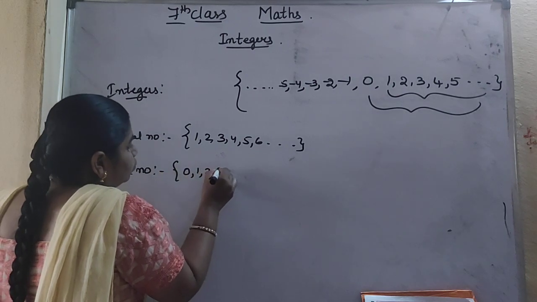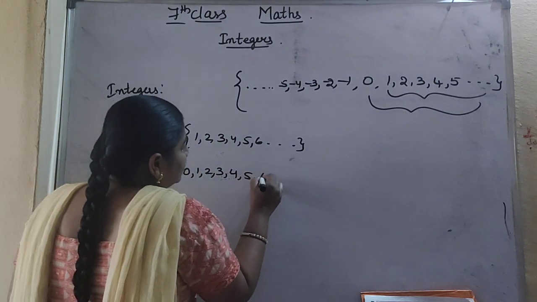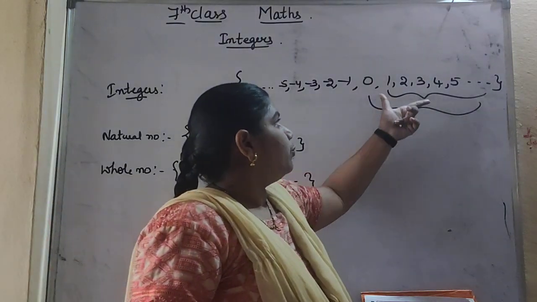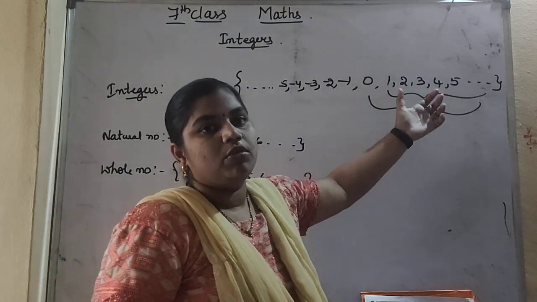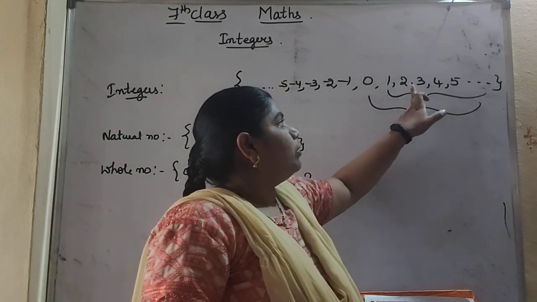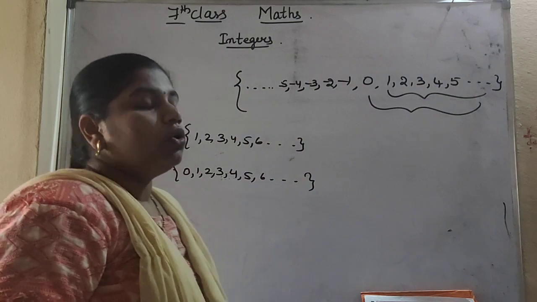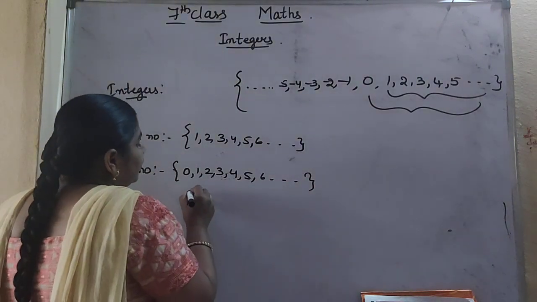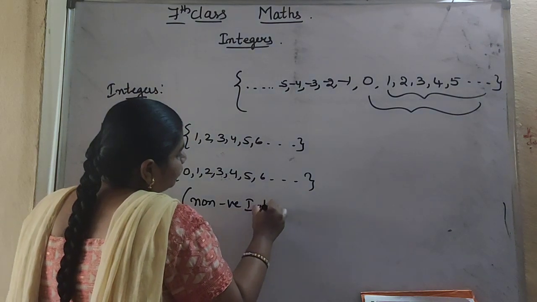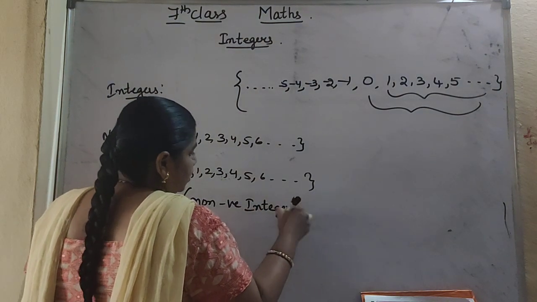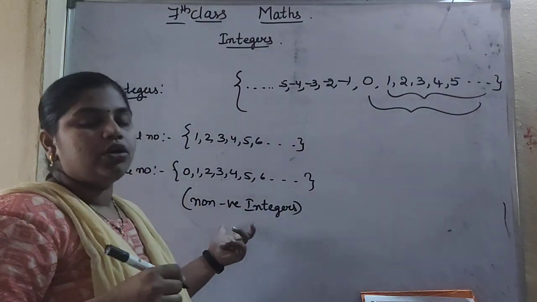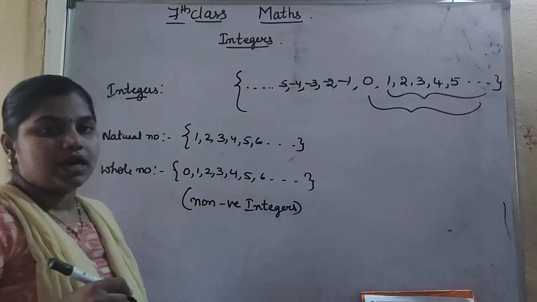0, 1, 2, 3, 4, 5, 6 and so on. If you include 0 with the natural numbers, that will be in the form of whole numbers. And we can also call this set non-negative integers. Non-negative integers means positive values.